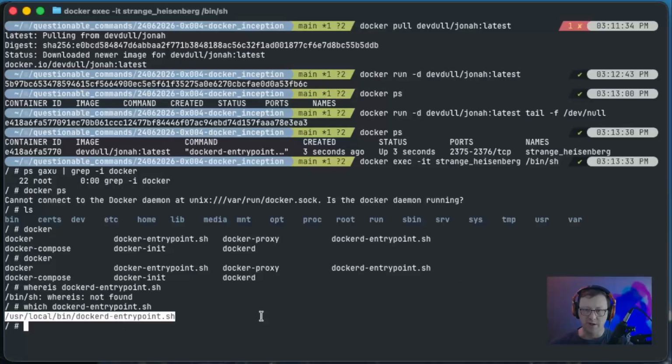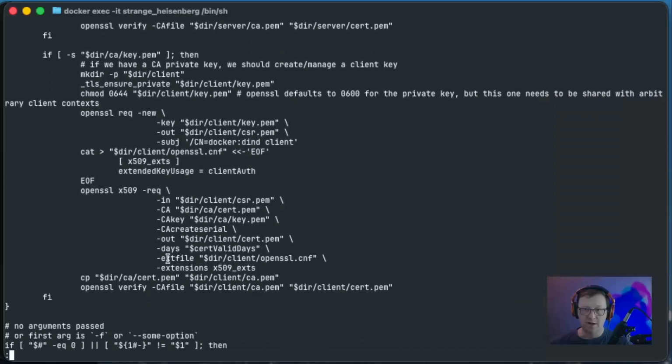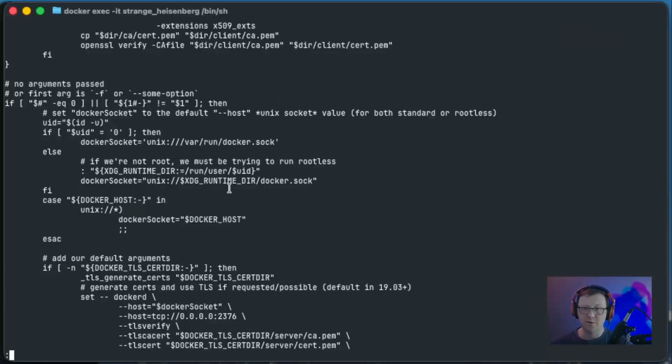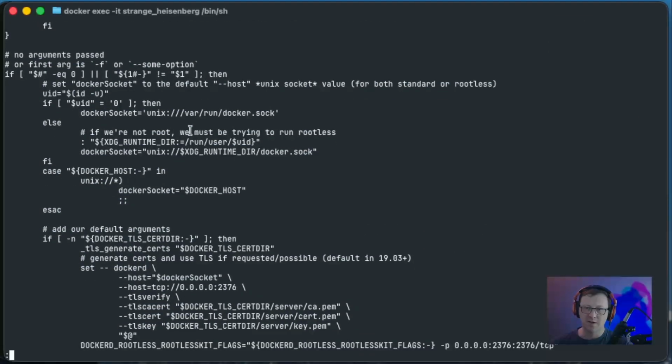So use your local bin. Let's take a look at the file. I have a feeling I'm not going to care about a lot of this. All right, whatever is going on in this file, and I don't think I much care, this is going to be coming from the Dockerfile for Docker-in-Docker. Let's go look at that Dockerfile and see if and how this script is being invoked, and maybe it'll offer some clues about whether or not we need to do this as well.